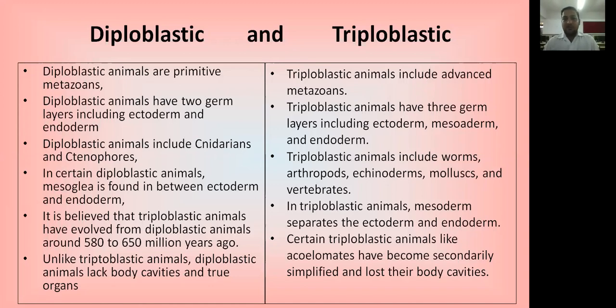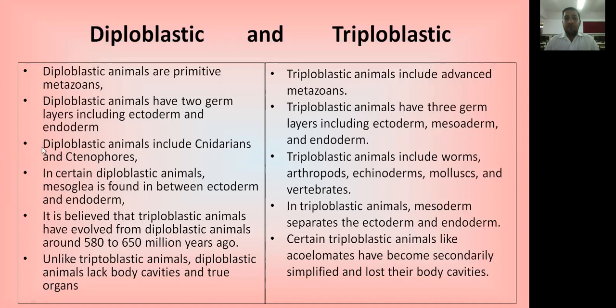The outer layer is known as ectoderm, the middle layer is mesoderm, and the inner layer is endoderm. These are the advanced metazoans, that means they have a complete coelomic cavity and well-developed organ systems.